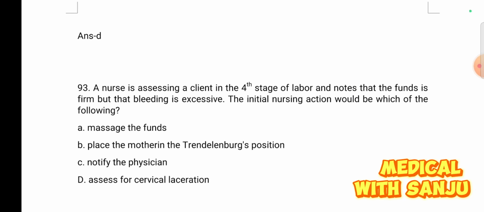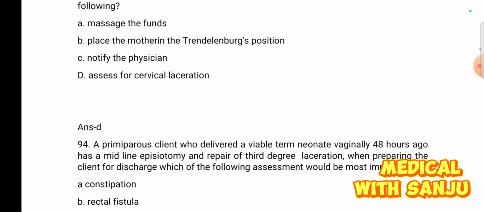Question number 93. A nurse is assessing a client in the 4th stage of labor and notes that the fundus is formed but that bleeding is excessive. The initial nursing action would be which of the following? Option A, massage the fundus. Option B, place the mother in the Trendelenburg position. Option C, notify the physician. And option D, assess for cervical laceration. Assess for cervical laceration. Option D is right answer.